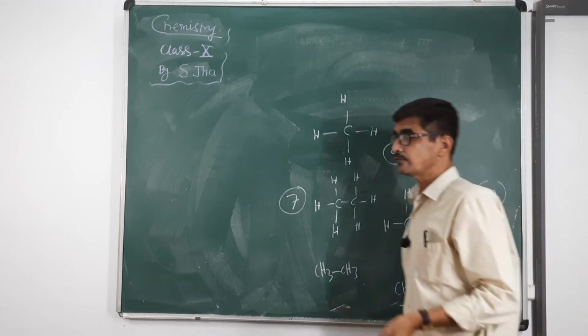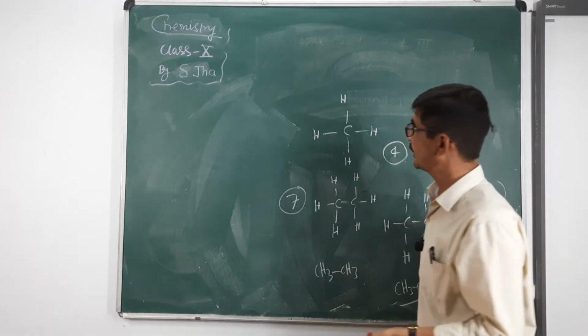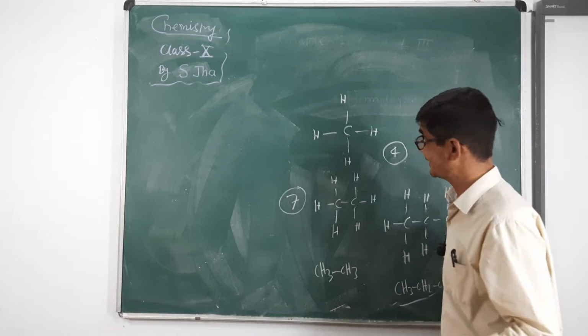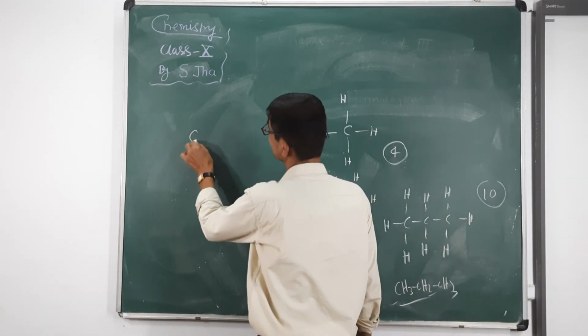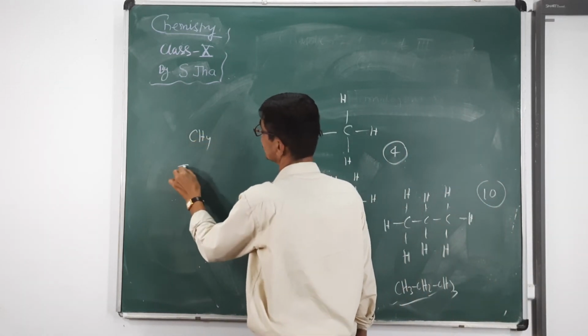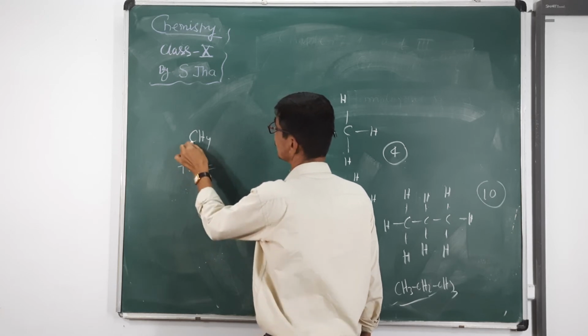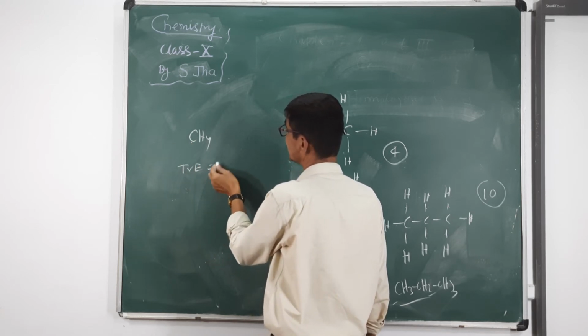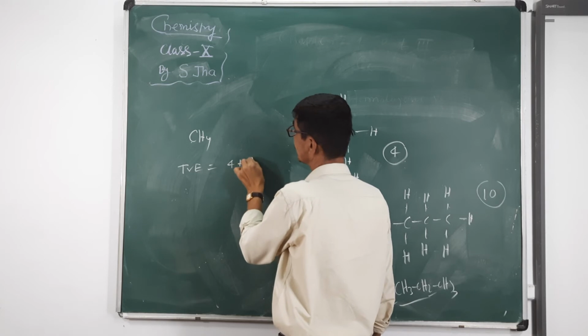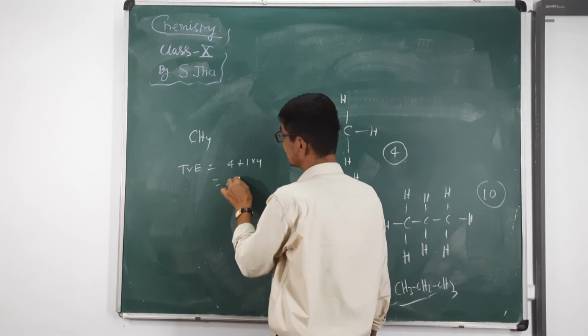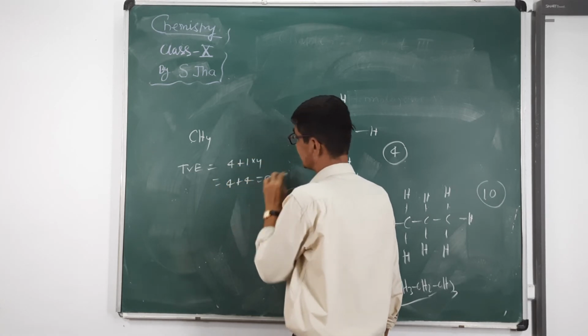But there is a shortcut way for calculating bonds with the help of the molecular formula without drawing the structure. In case of methane CH4, at first we calculate the total valence electrons. Valence of carbon is 4 and hydrogen is 1 into 4. It means 4 plus 4 equal to 8.